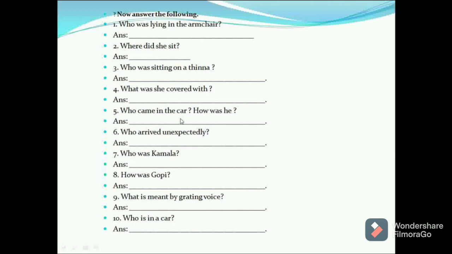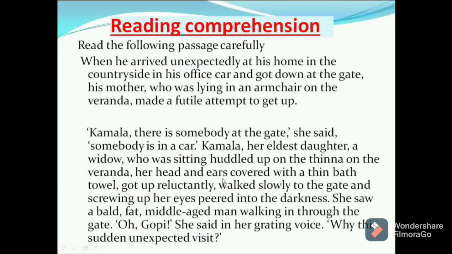Who came in the car? You know that. Who got out of the car? Gopi. How was he? The physical features of Gopi: bald, middle aged, and fat. A bald, fat, and middle-aged man. Who arrived unexpectedly? Already we discussed. Gopi. Who was Kamala? Here you see: Kamala was her mother's eldest daughter, and she was a widow.